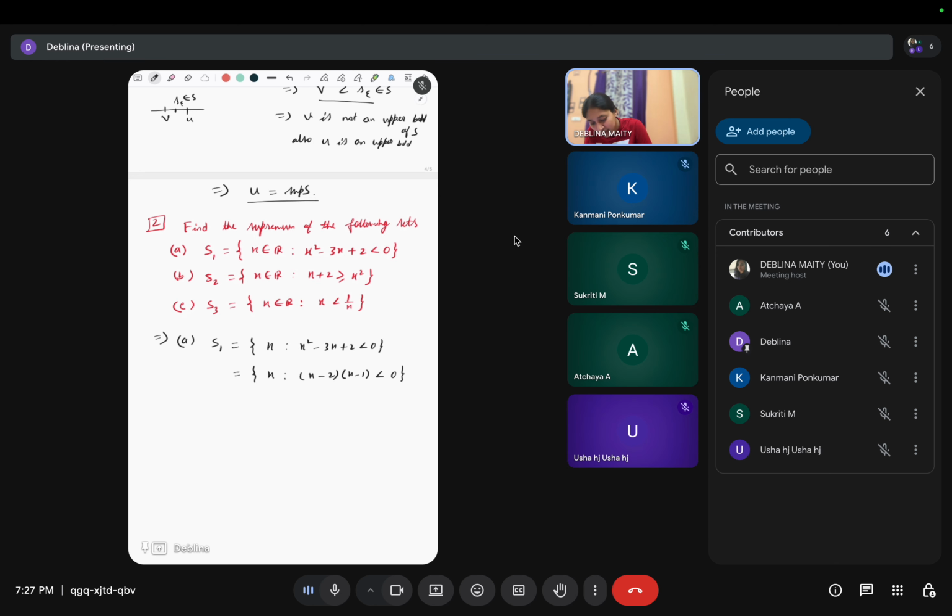So this is less than 0 means one of them is positive and one of them is negative.